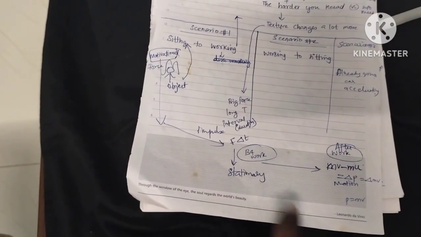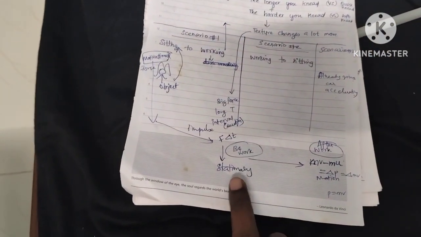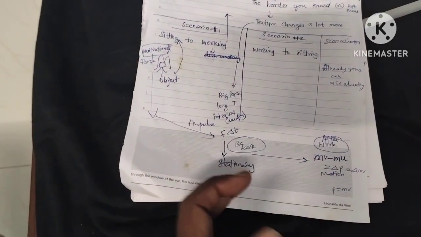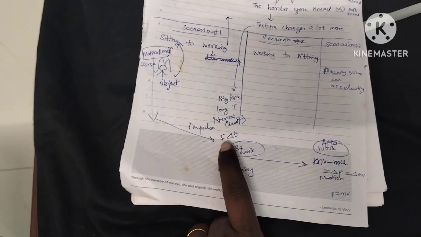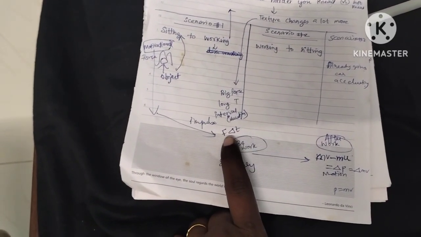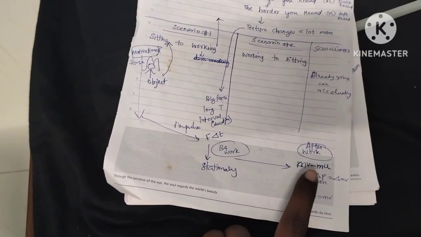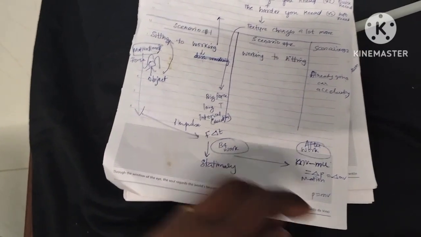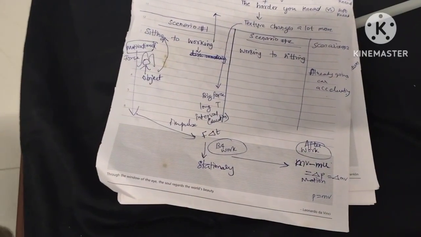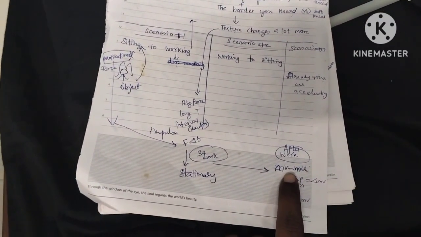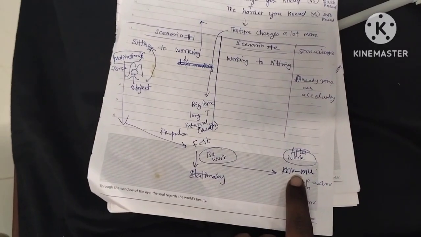Okay, so there are two things. There is a stationary state, and before I start the work I need this F delta T, that is, force for a long duration. Then I will start the work. So once the work is started, I have built up the momentum, which is denoted by P. P is called the momentum. I will tell you what the momentum is.